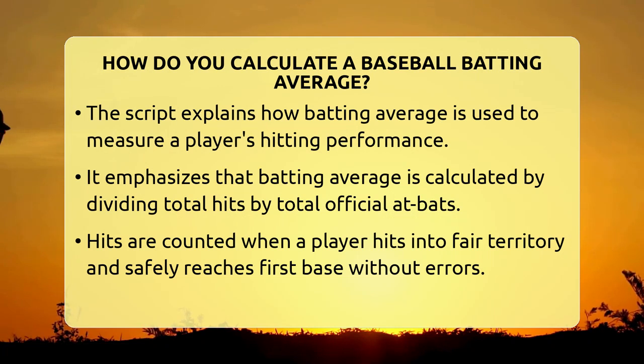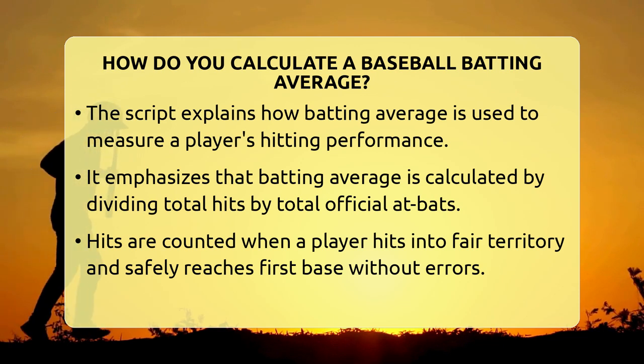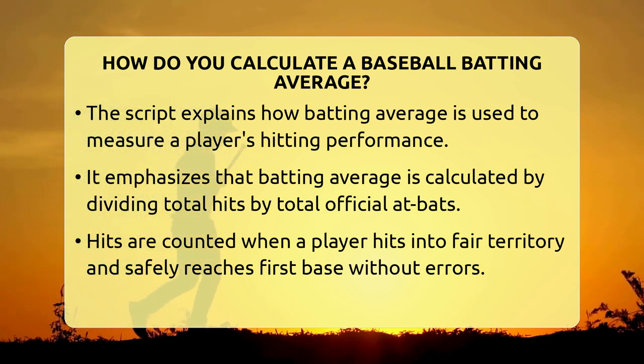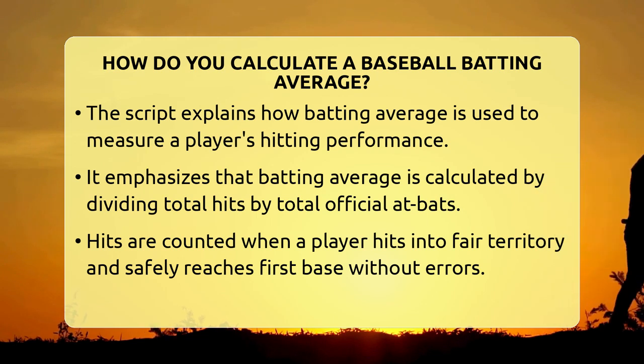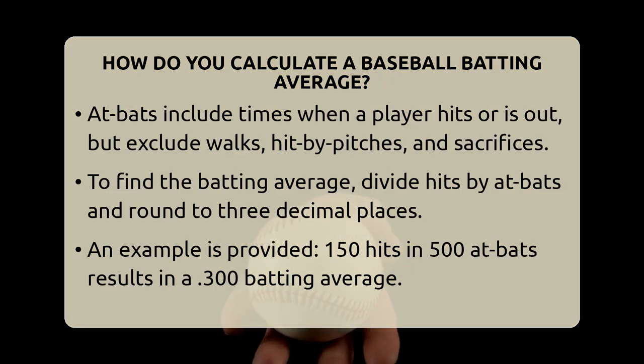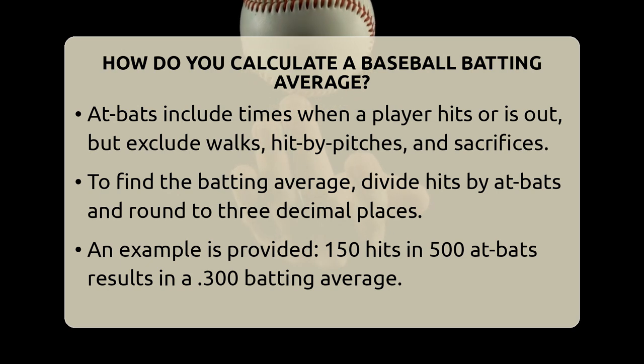To find out a player's batting average, you need two main pieces of information: the total number of hits they have and the total number of official at-bats. Hits are counted when a player hits the ball into fair territory and safely reaches first base without errors or fielder's choices. At-bats are a bit more specific. They include times when a player comes to the plate and either hits the ball or is out, but they do not include walks, hit by pitches, sacrifice bunts, or sacrifice flies.